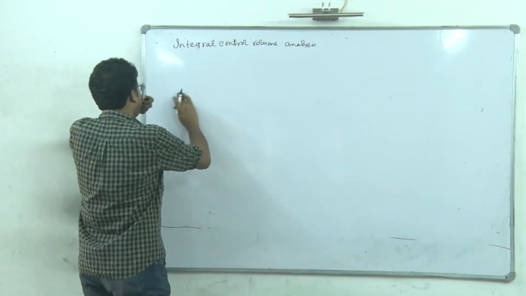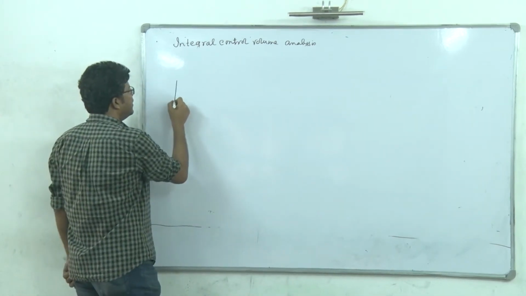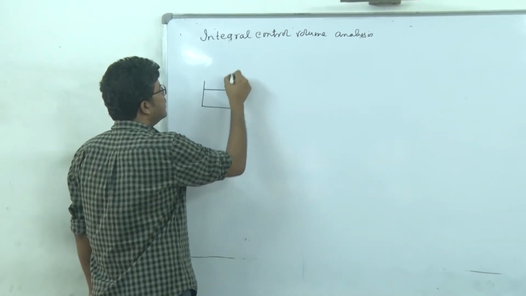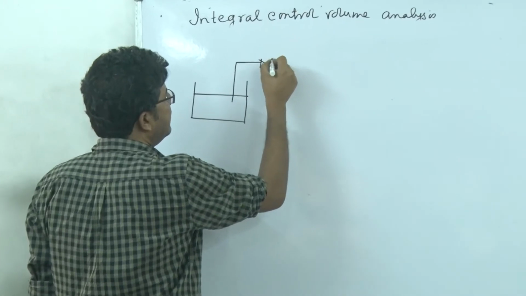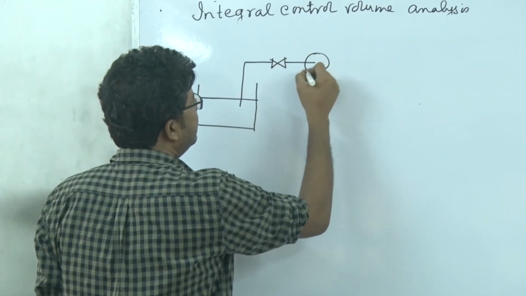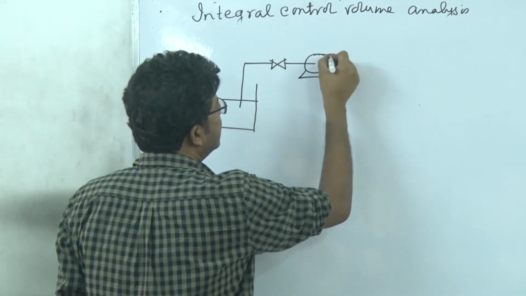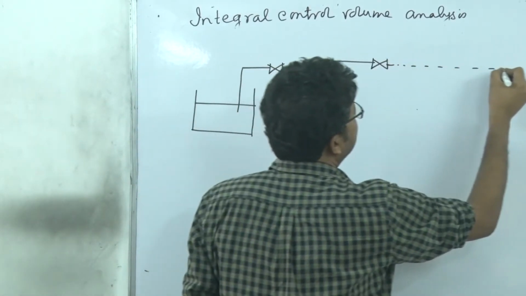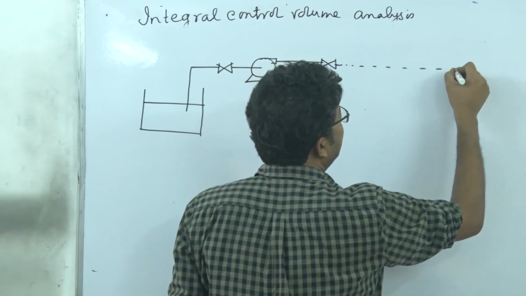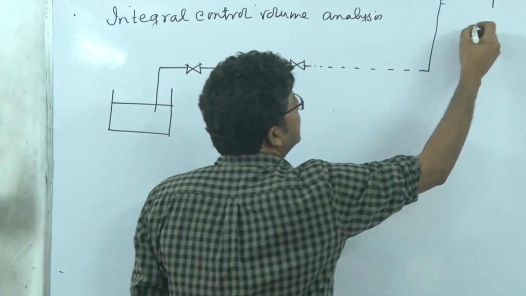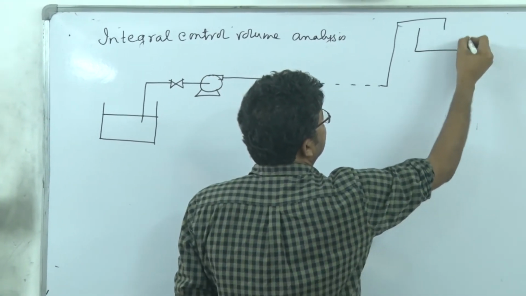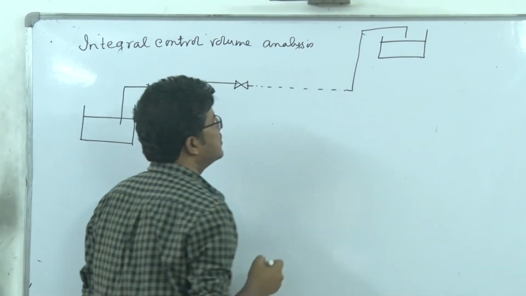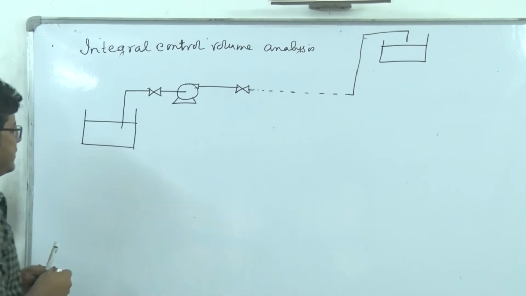So let's think of a tank. Here we have a valve, then there is a pump, right? The pump is delivering through lots of valves and fittings, and it's giving the fluid to a tank at a different elevation. So if this is my system,